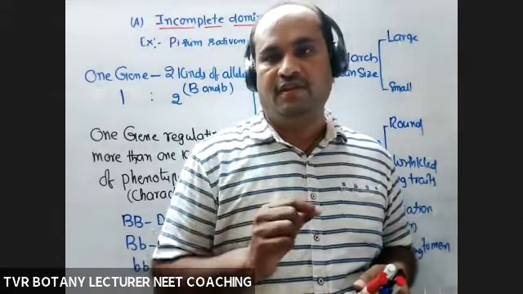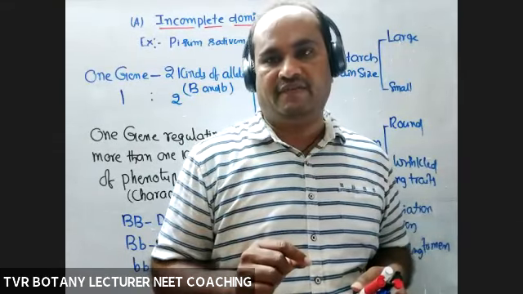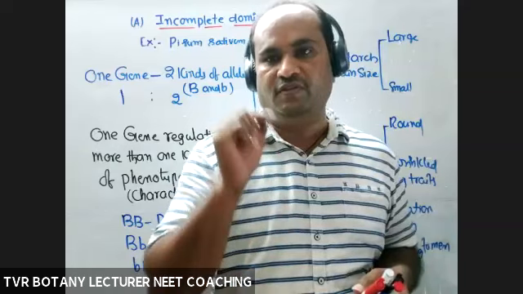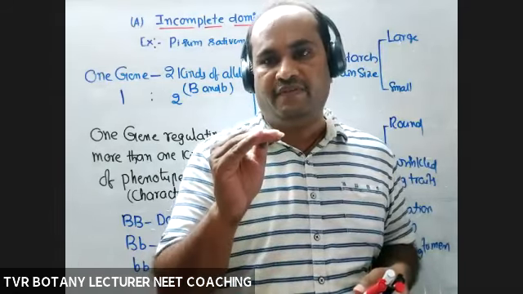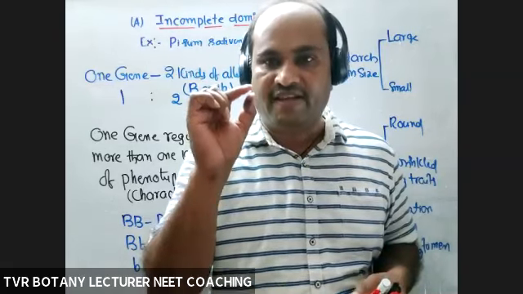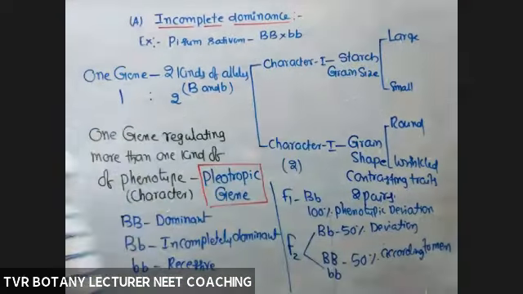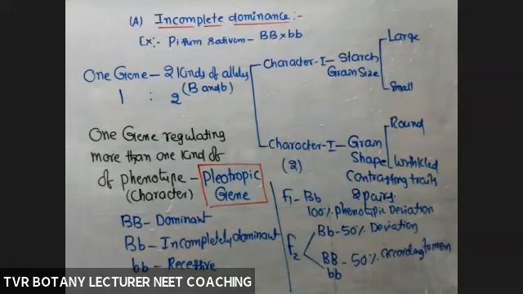In F2, 50% phenotypic deviation. In both F1 and F2, the phenotypic deviation was in the heterozygous condition only. So in incomplete dominance, in these examples, we can see the dominant trait, the recessive trait, and the incompletely dominant trait, 1, 2, 3 kinds. Okay, so that is about incomplete dominance.